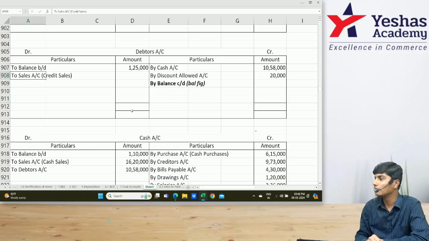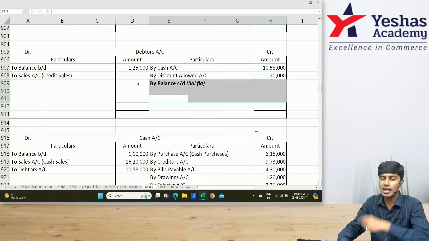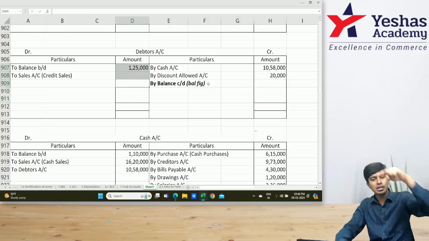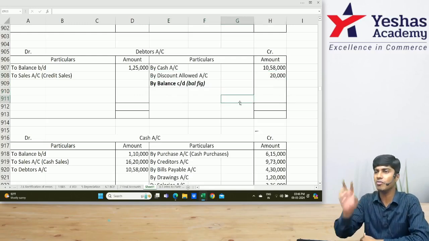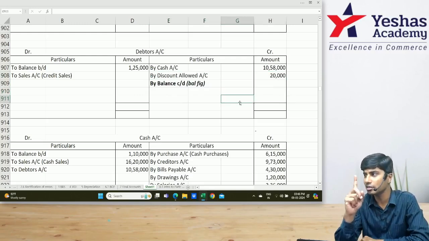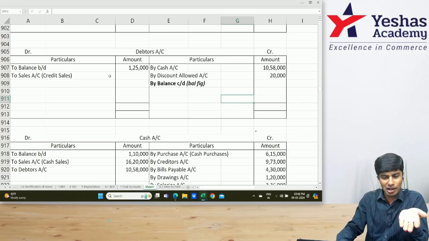If we write credit sales, we can find the closing balance. Credit sales will go to the trading account. The balancing figure, closing balance, will go to the balance sheet. But we don't know sales, we don't know the balancing figure. Can you find two balancing figures in one ledger? Can't find. Sir, what do we do? Simple. If you can't find, I'll tell you what is the problem.